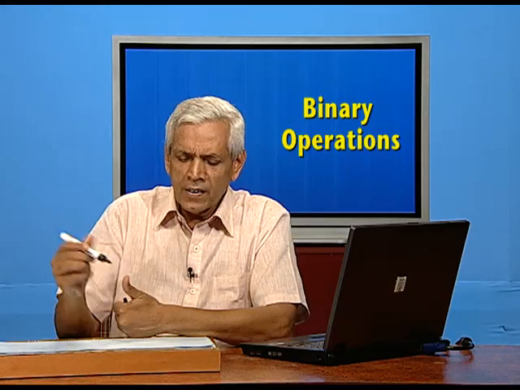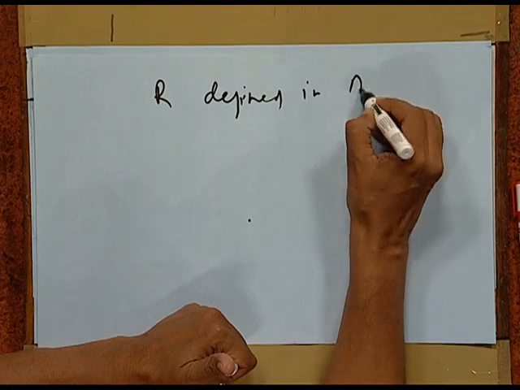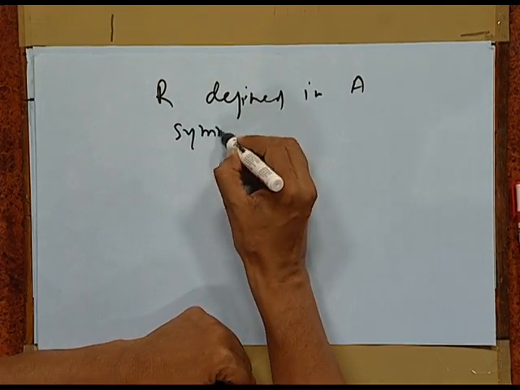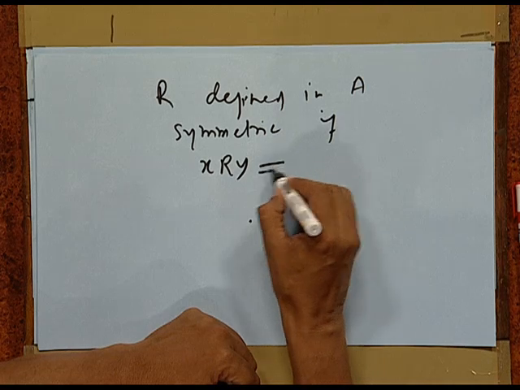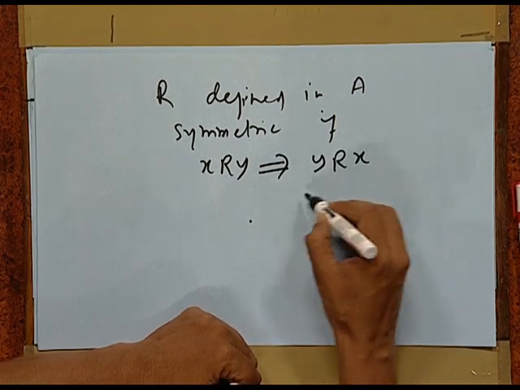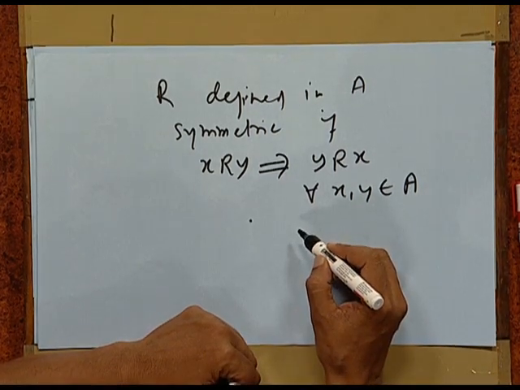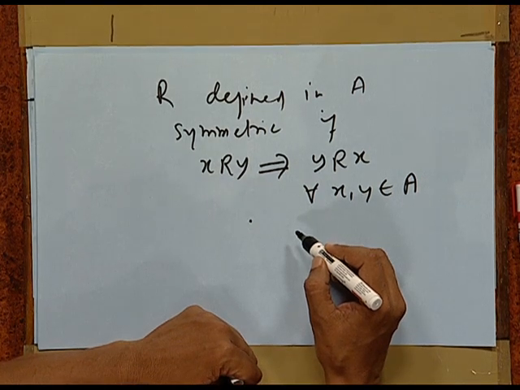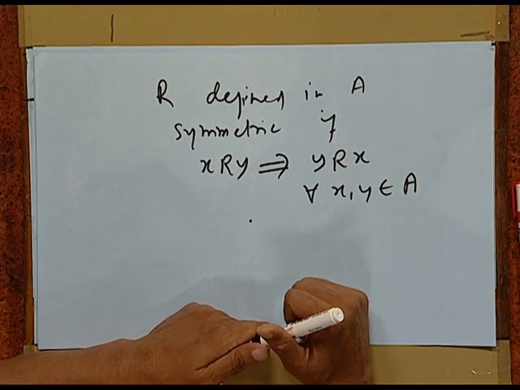A relation R defined in a set A is called symmetric if x R y implies y R x for all x and y belonging to A. For example, in the set of all lines, the relation "is parallel to" is symmetric because if a line L1 is parallel to L2, then certainly the line L2 will be parallel to L1.